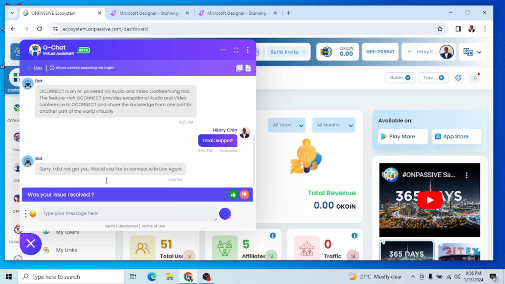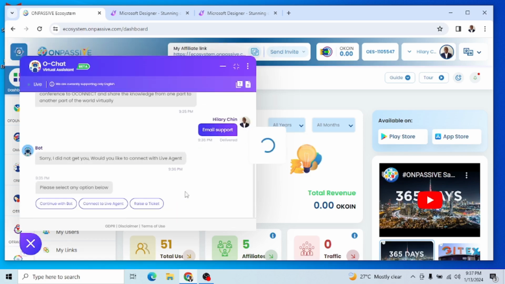Now it says, was your issue resolved? It's asking me this question, and then it says, sorry, I did not get you. Would you like to connect with live chat? Okay, I said no. I'll put my thumbs down. I don't want to connect to live chat. Please select any other option below. Now continue with bot, continue with live agent, or raise a ticket. Now I want to continue with bot again.